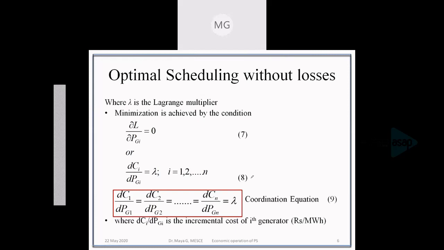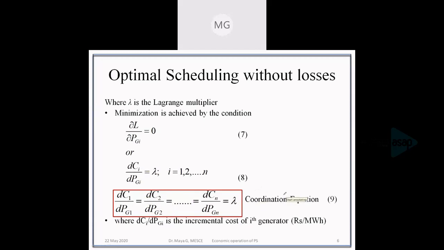This equation will be for each and every unit. That is, if we are considering i equal to 1, the cost function of the first unit should be differentiated with respect to the generation of the first unit. That will be equal to lambda, and similarly for all other cost functions. So we'll get the expression as dC1 by dPG1, which is equal to dC2 by dPG2, etc., equal to lambda. This is called the coordination equation.